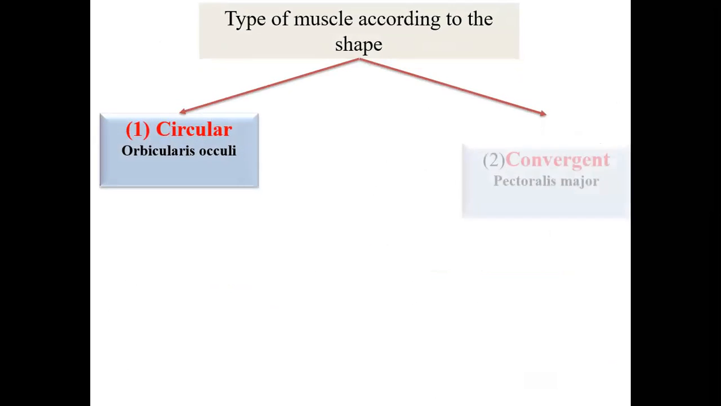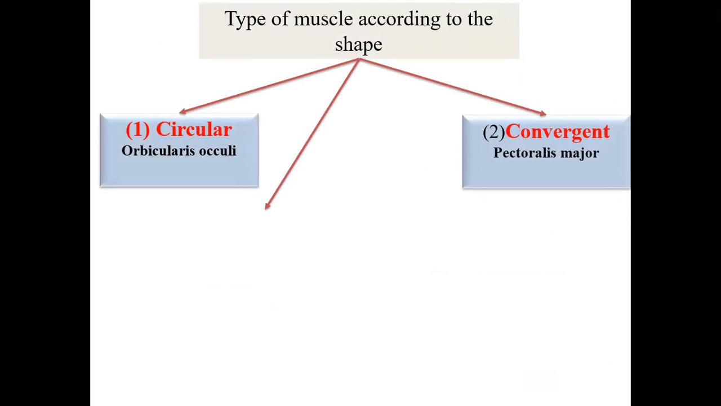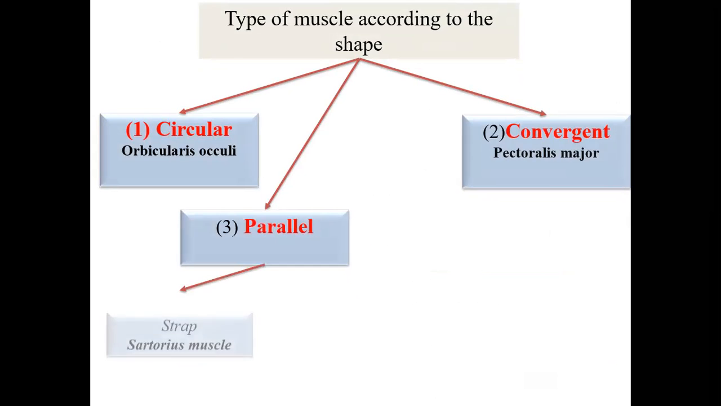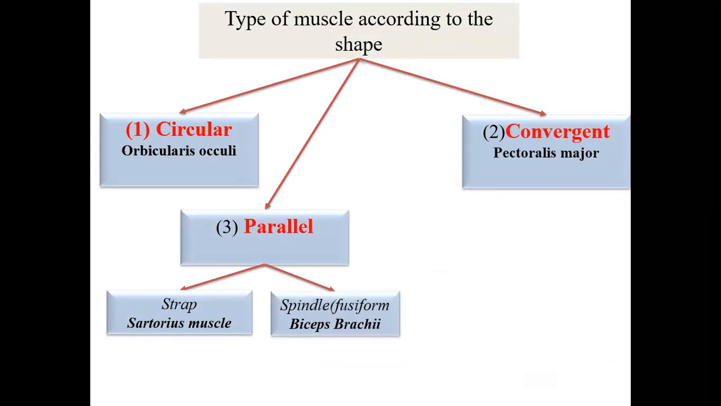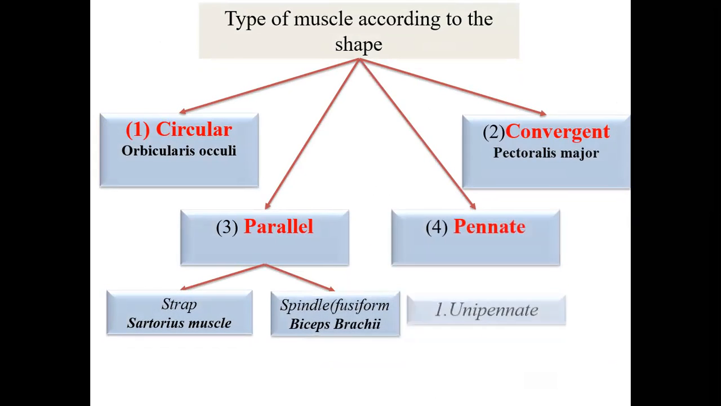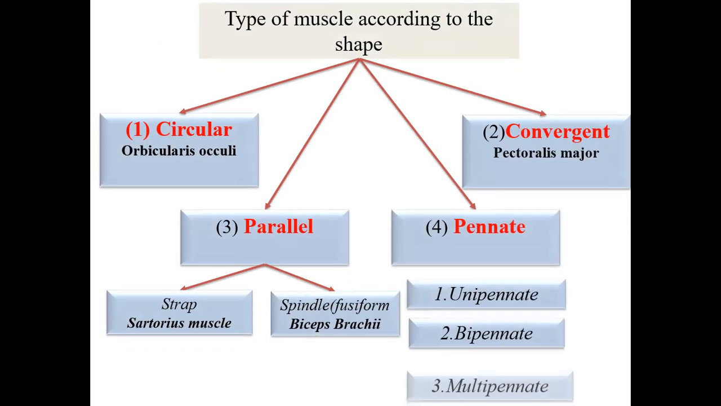Now coming to the types of muscle fibers. What are the different types of skeletal muscle fibers? We are talking right now only about the skeletal muscle. We are not talking about the cardiac muscle or the smooth muscle. We are just talking about the skeletal muscle, which is attached to the skeleton. Within this skeletal muscle, there are different types.